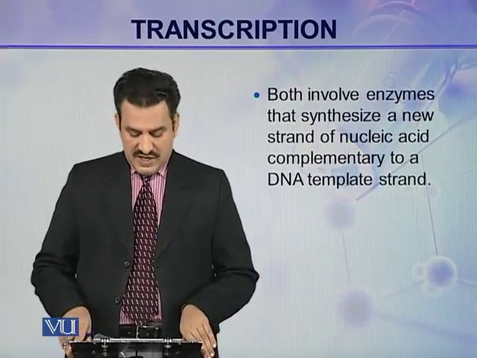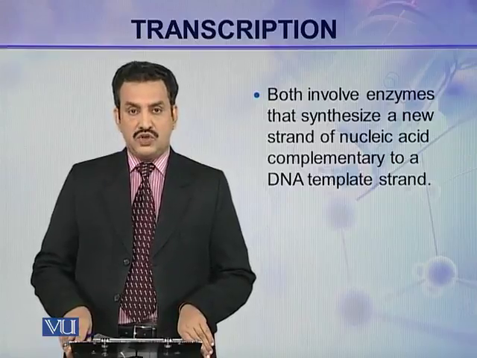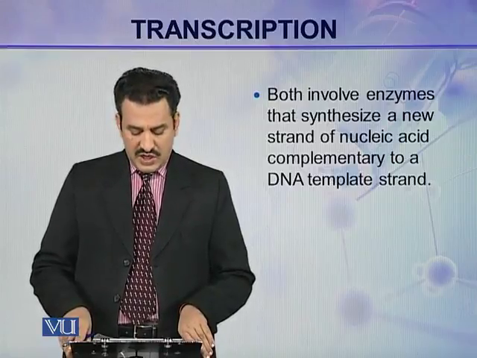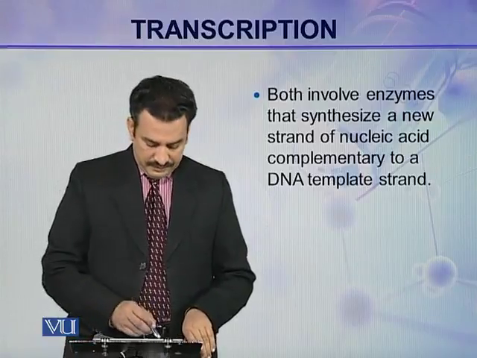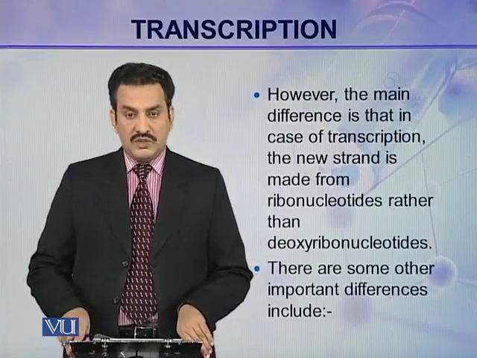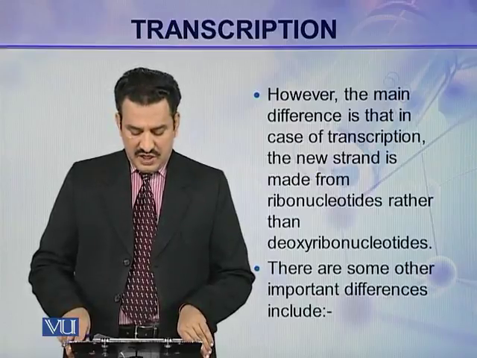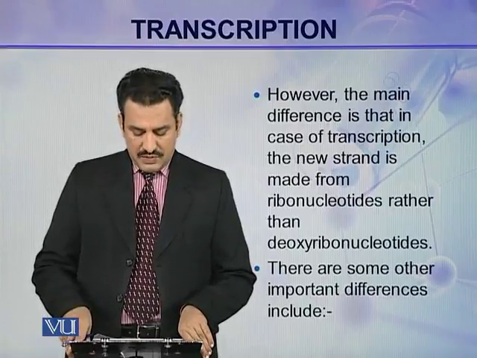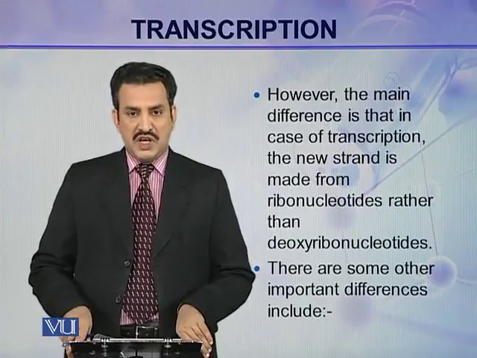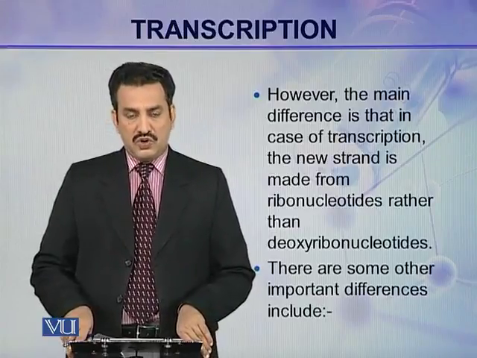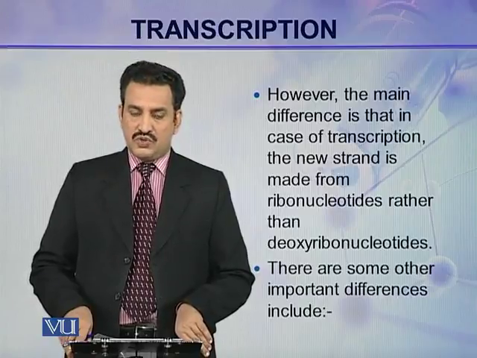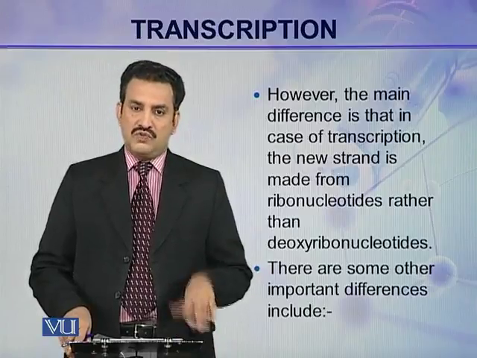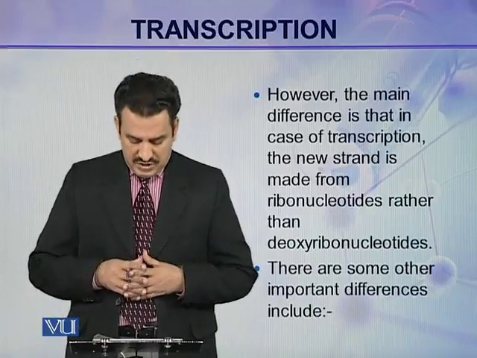Both involve enzymes that synthesize a new strand of nucleic acids complementary to the DNA template strand. However, the main difference is that in transcription, the new strand is made using ribonucleotides instead of deoxyribonucleotides, which are used for the synthesis of the new strand during replication.